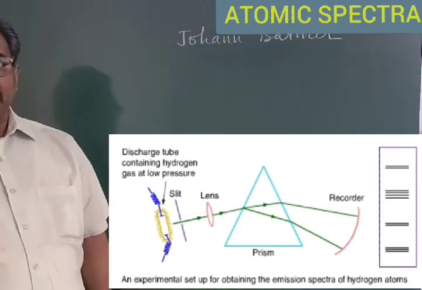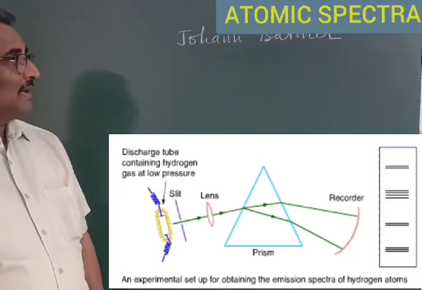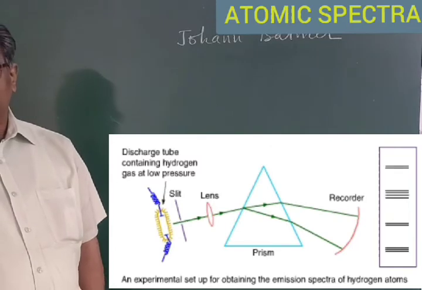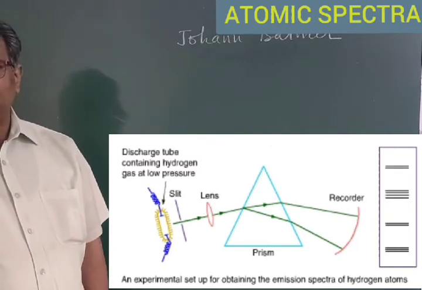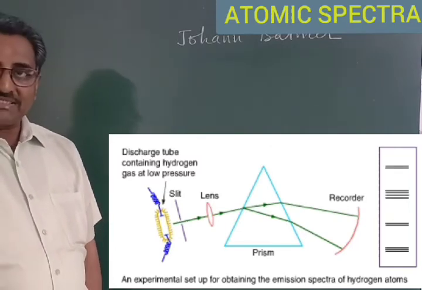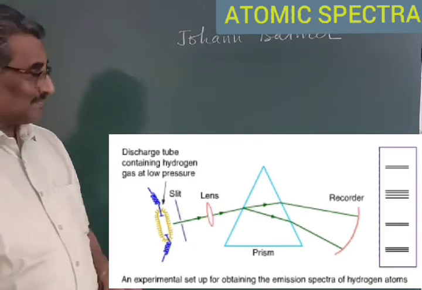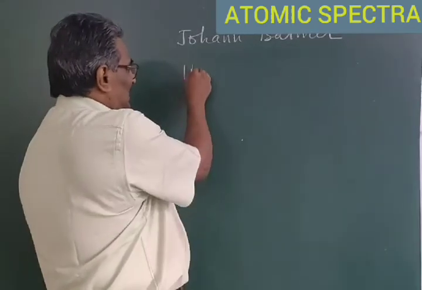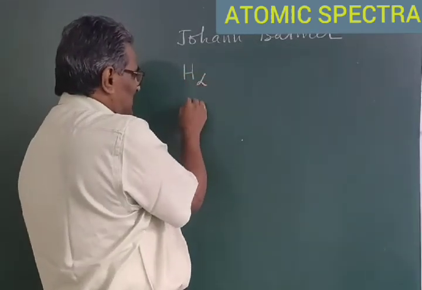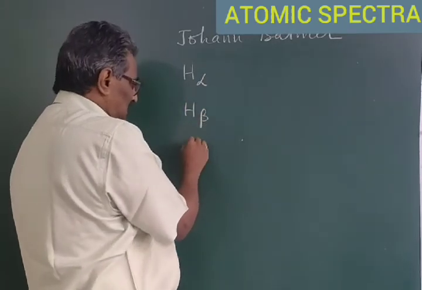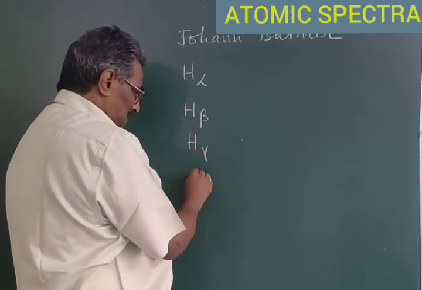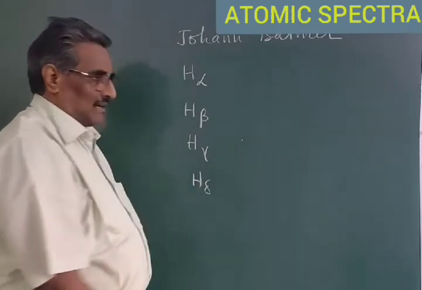Johann Balmer in the year 1884 observed four lines at definite frequencies or wavelengths, and he named those as H alpha, H beta, H gamma and H delta.